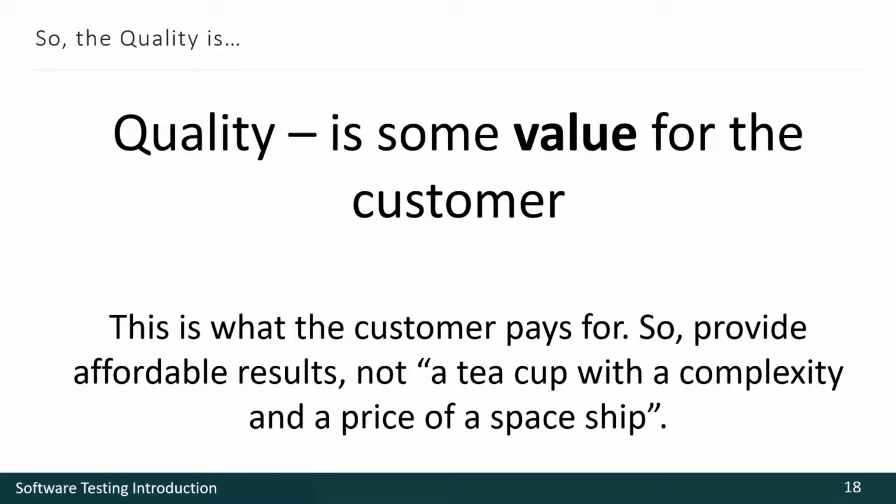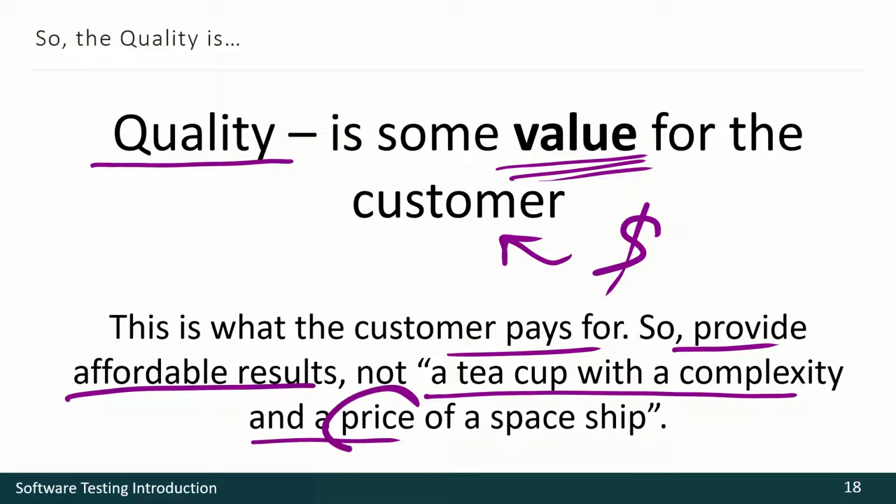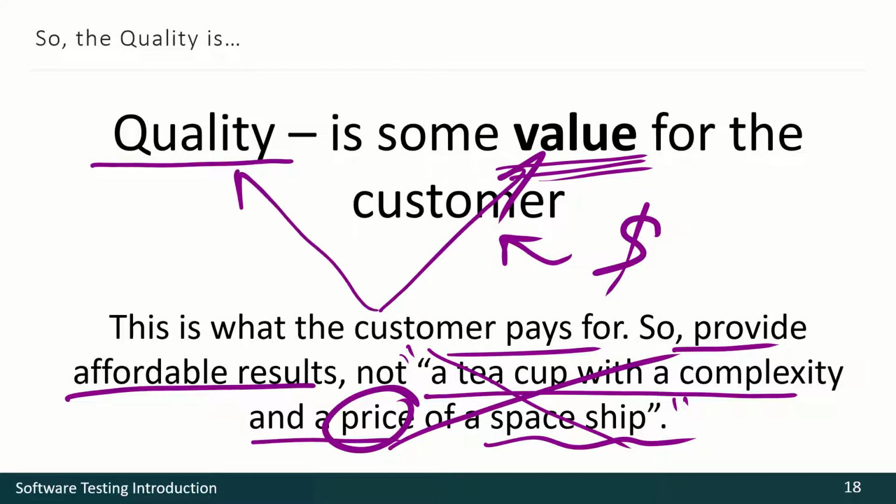So, the conclusion and the main idea once again. When we are speaking about quality, we should take into account the value for the customer. Is something really valuable to him? Does he use it? Is it what he pays for? So, provide affordable results, not a cup of tea with the complexity and the price of a spaceship. Of course, if we have some magical and unlimited resources, we may allow ourselves such a waste of time, but in real life this is not acceptable. Still, it is absolutely possible to provide the value and the quality to the customer.